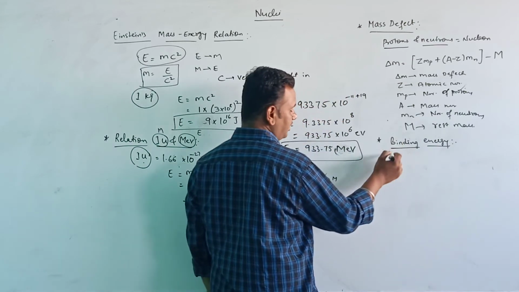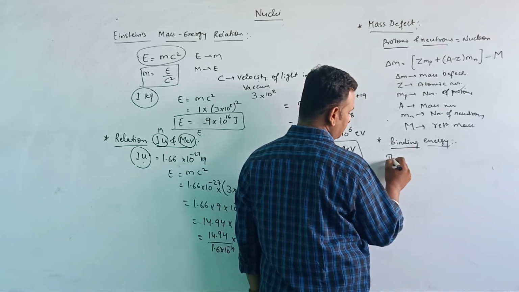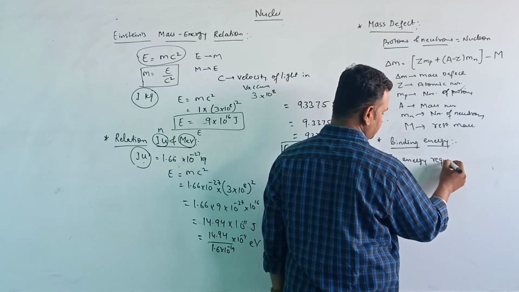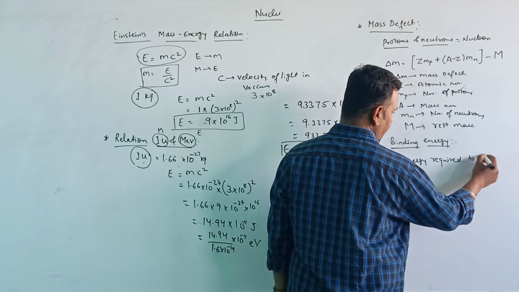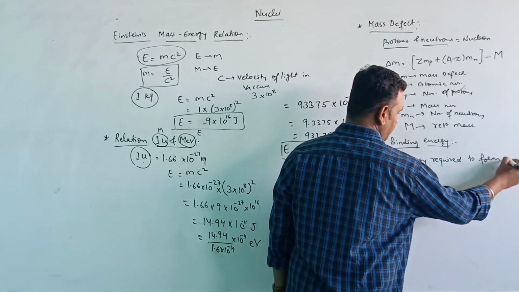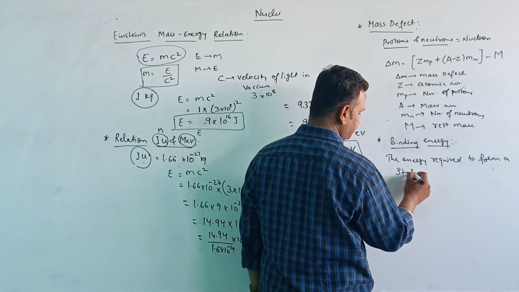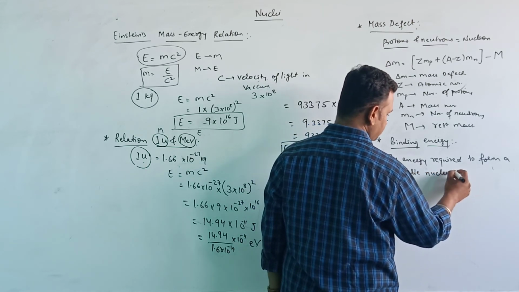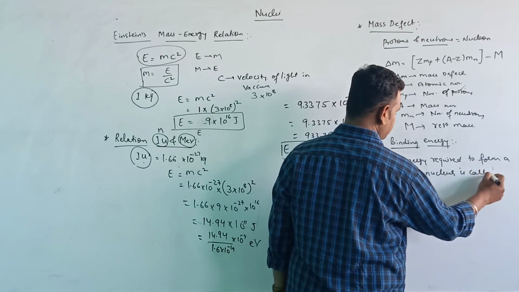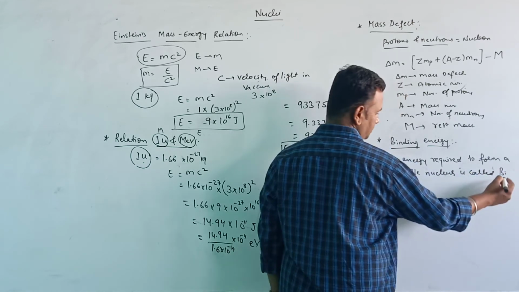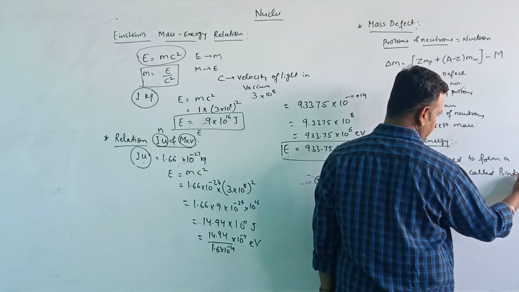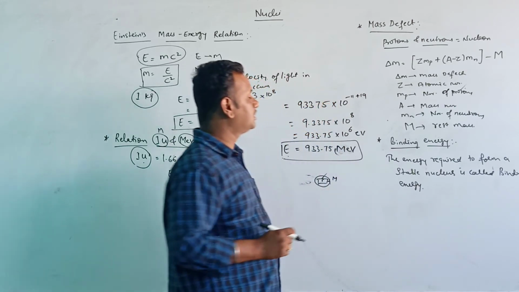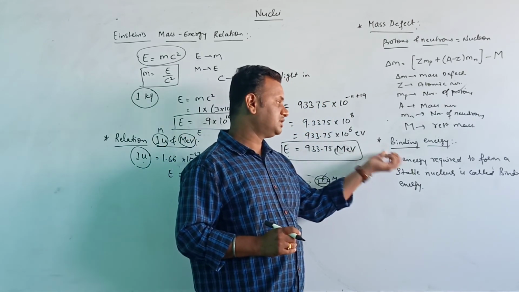So here I am writing the definition: the energy required to form a stable nucleus is called binding energy. This is all about the binding energy definition.